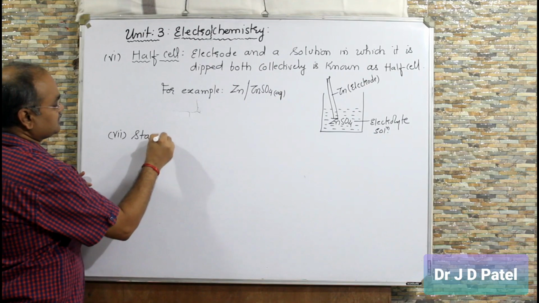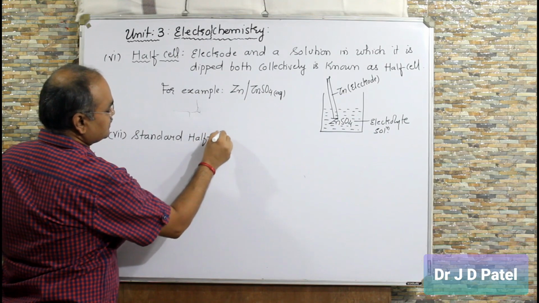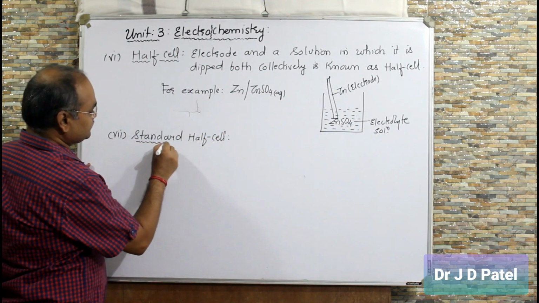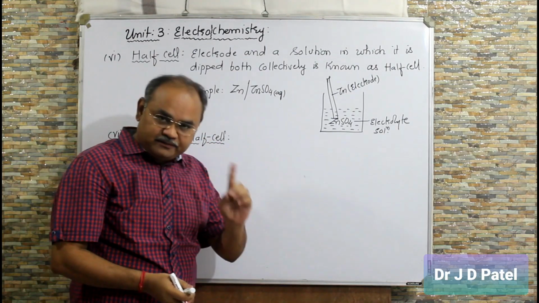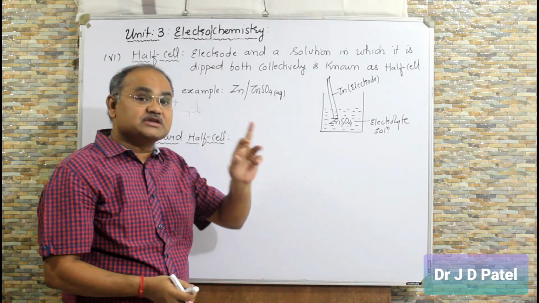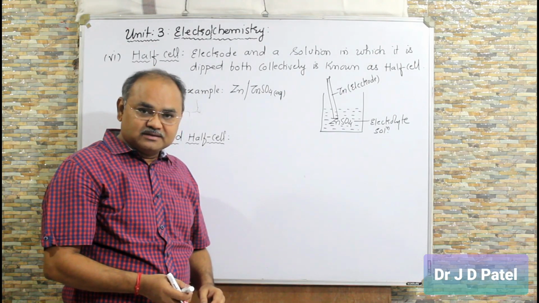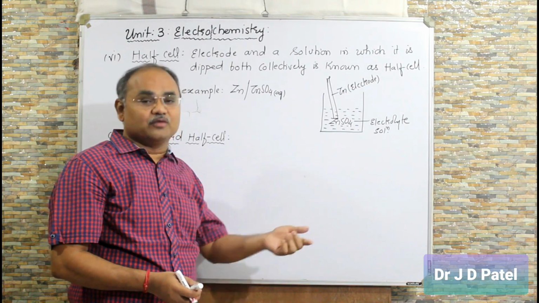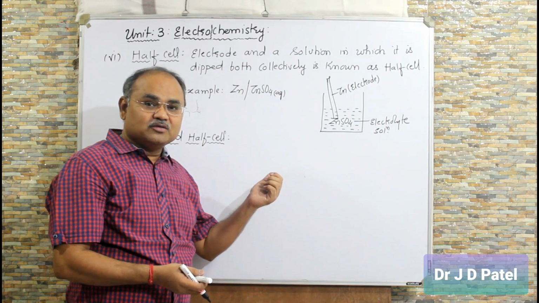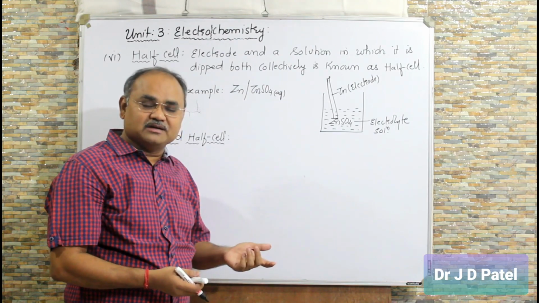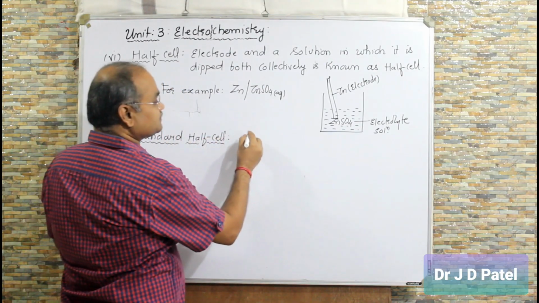Standard half cell. Now what is standard half cell? If the concentration of the solution used in the half cell is 1 molar at 25 degrees Celsius temperature and pressure of the gas, if any, involved, suppose if it is a gas electrode and it is a half cell, earlier we have discussed hydrogen gas on the surface of platinum, it is a half cell, then in that case pressure should be 1 atmosphere. So what is standard half cell?